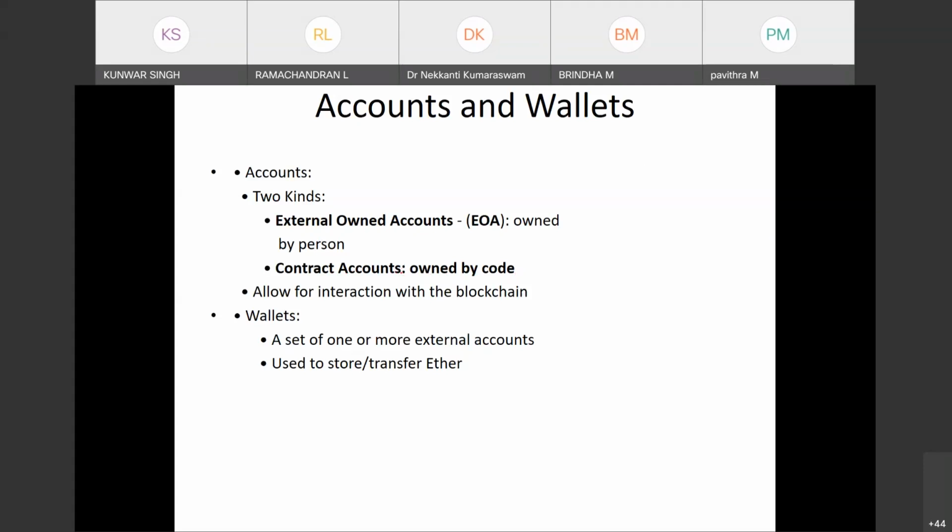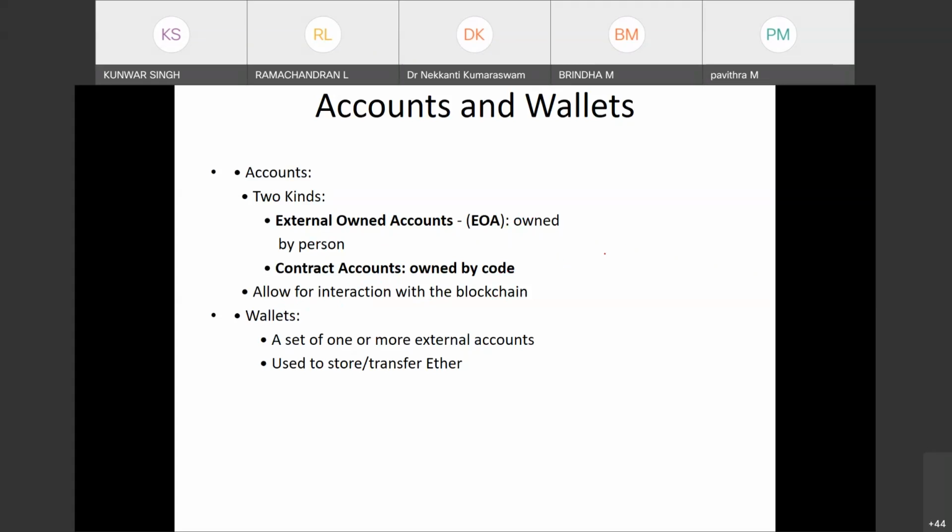And the contract is owned by the owner. There will be an owner, as you see, in the constructor. In the constructor function, one can decide who is the owner. So there are two types of accounts. One is the externally owned account, as we have just seen with addresses, and the other is the account owned by the code. And the second part is allowing interaction with the blockchain.